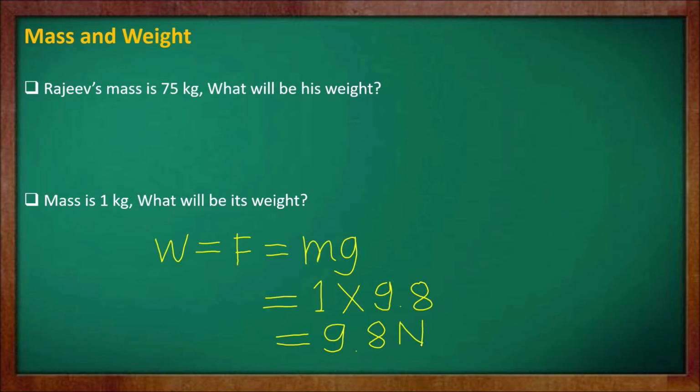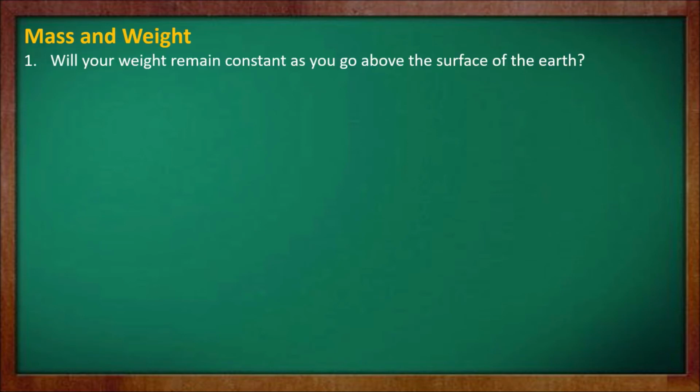So regularly we are using the term weight as mass, meaning we are saying that the weight of an object is 25 kilograms, or the weight of an object is 50 kilograms. That is not actually weight, but it is the mass of that object, because weight is always affected by acceleration due to gravity, and it is expressed in Newton.